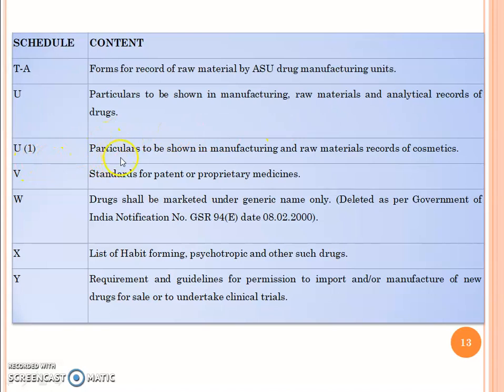Schedule U1 contains particulars to be shown in manufacturing and raw materials records of cosmetics. Schedule V contains standards for patent or proprietary medicines. Schedule W, which said drugs shall be marketed under generic name only, was deleted as per Government of India notification number GSR 94E dated 8/2/2000. Schedule X contains a list of habit forming, that is psychotropic, and other drug substances or drugs. Then Schedule Y contains requirements and guidelines for permission to import and or manufacture a new drug for sale or to undertake clinical trials.